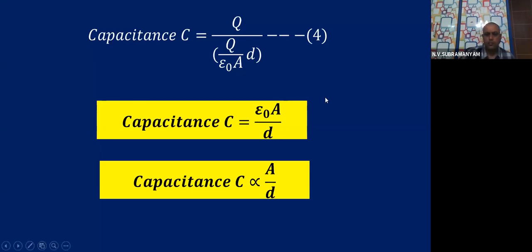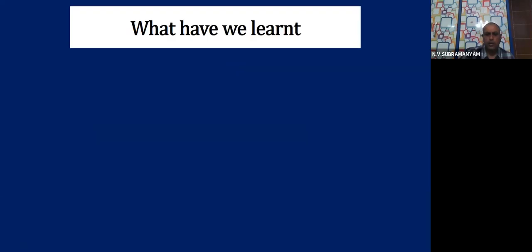Okay, so that brings me to the end of the session. I will just recollect what we have learned.